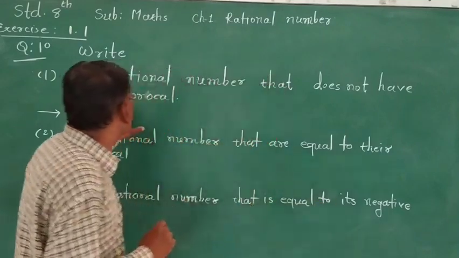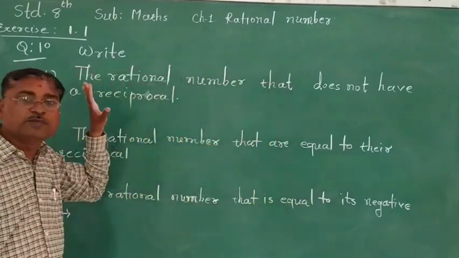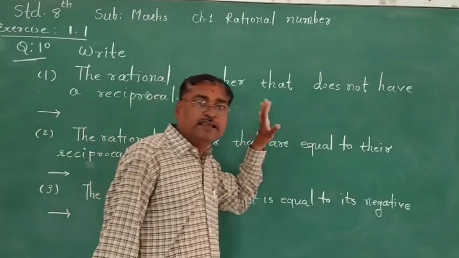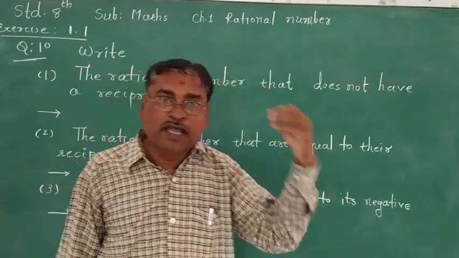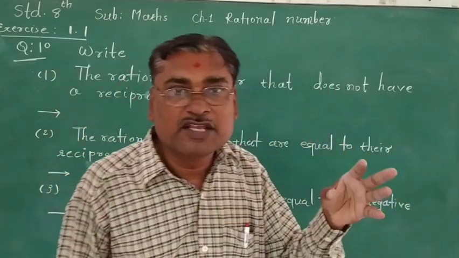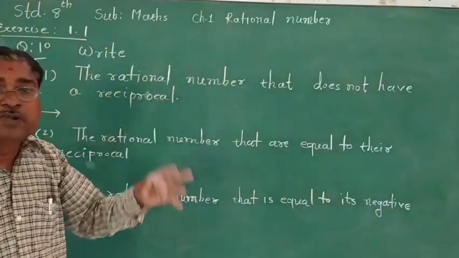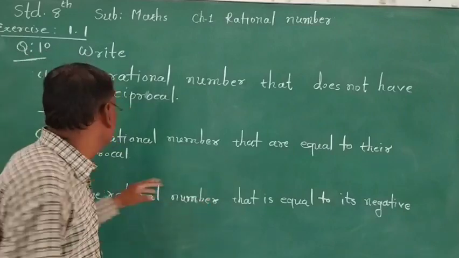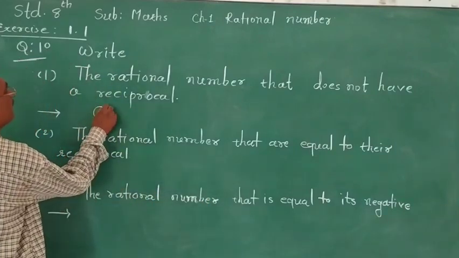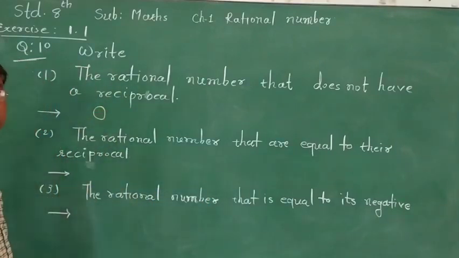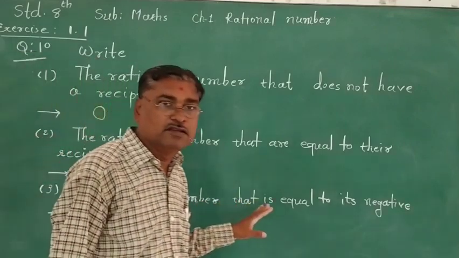So see here, we have lots of numbers: 1, 2, 3, 4, -1, -2, -3, -4. We can write the reciprocal of all numbers, but there is only one number, that is 0. 0 has no reciprocal.